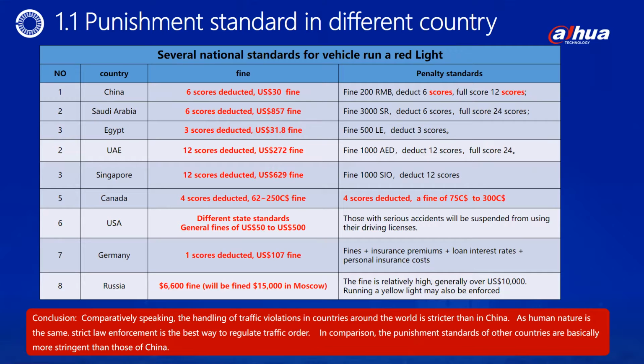Comparatively speaking, the handling of traffic violations in countries around the world is stricter than in China. As human nature is the same, strict law enforcement is the best way to regulate traffic order. In comparison, the punishment standards of other countries are basically more stringent than those of China.